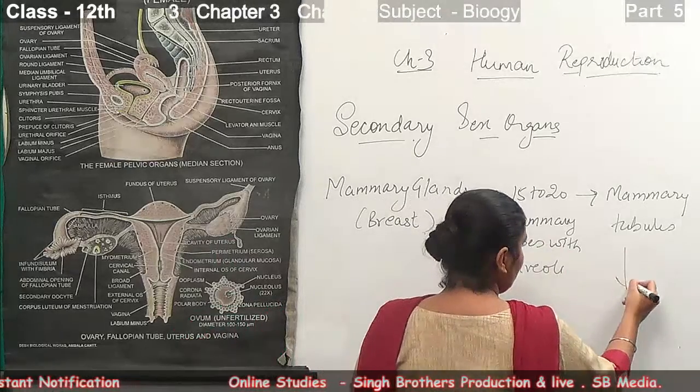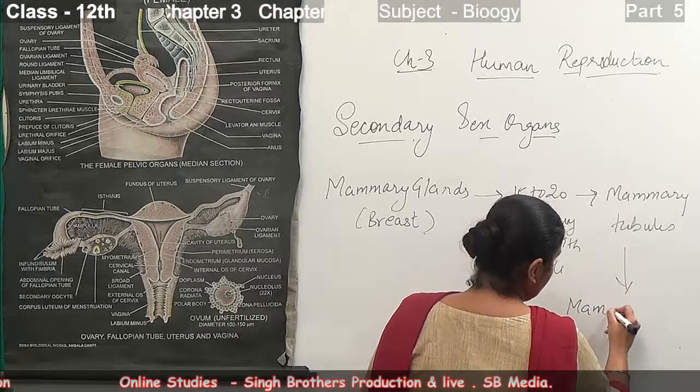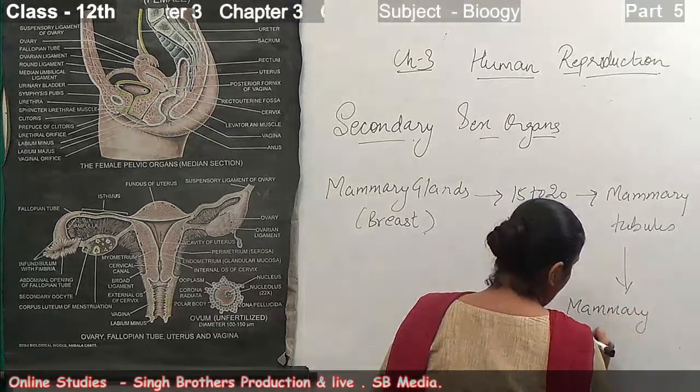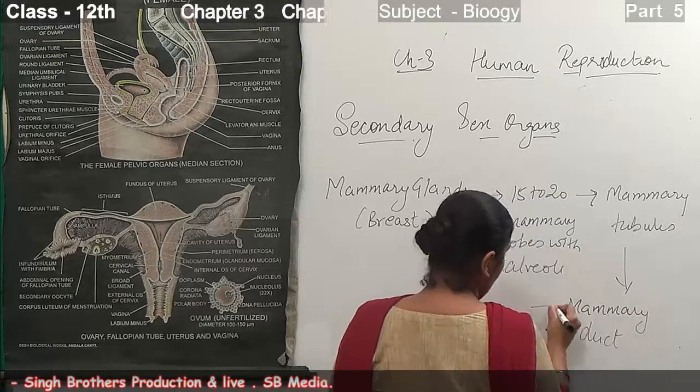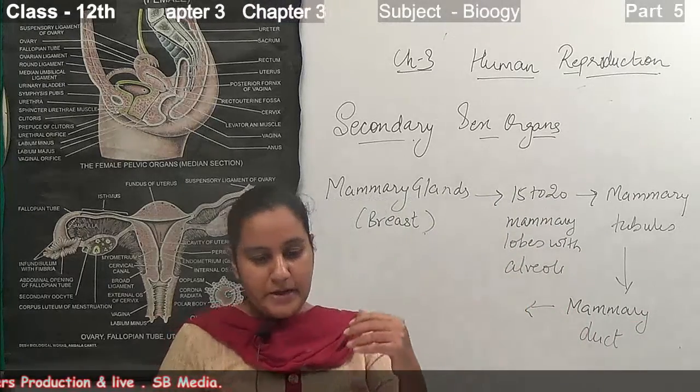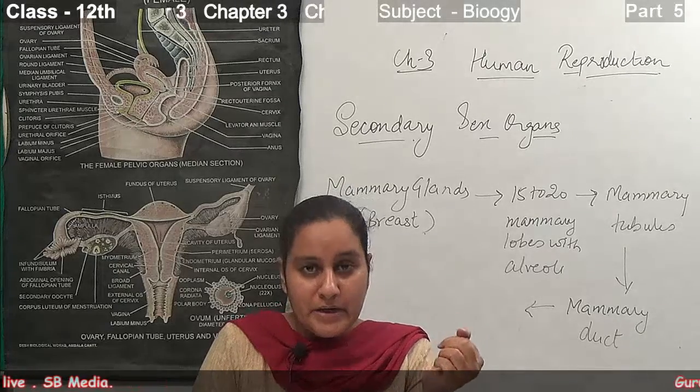This mammary duct constitutes the mammary ampulla.